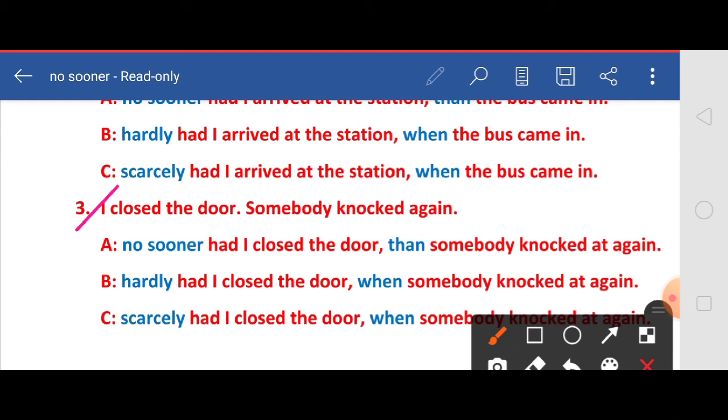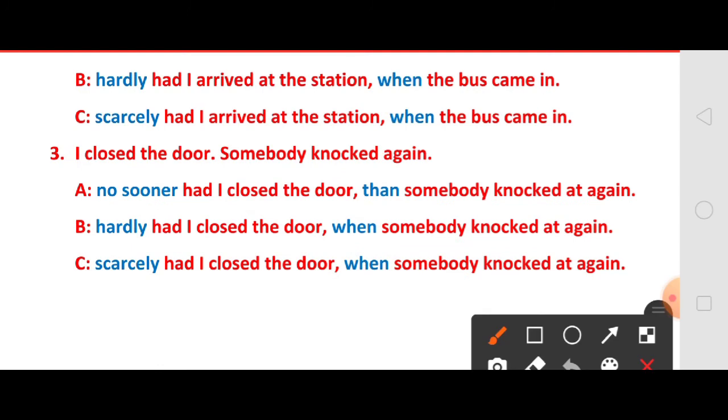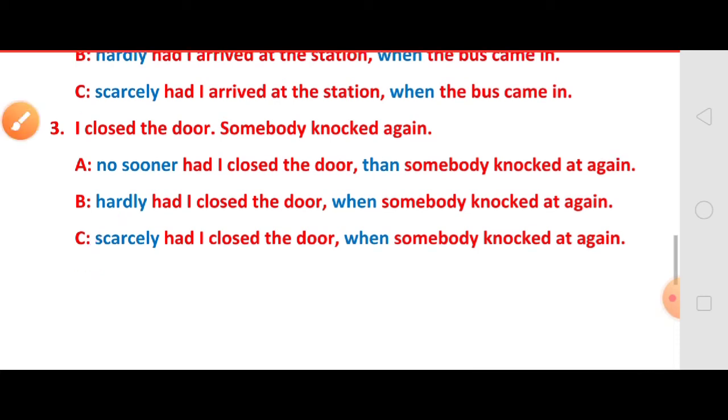In the same way, hardly and scarcely also. Hardly had I closed the door when somebody knocked again. And third one, scarcely. Scarcely had I closed the door when somebody knocked again. Hope all of you understood these three answers. Let us see the fourth example.